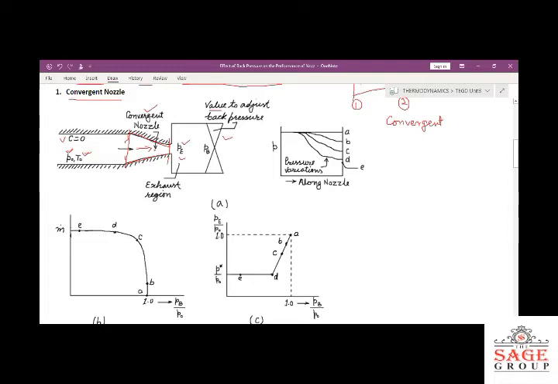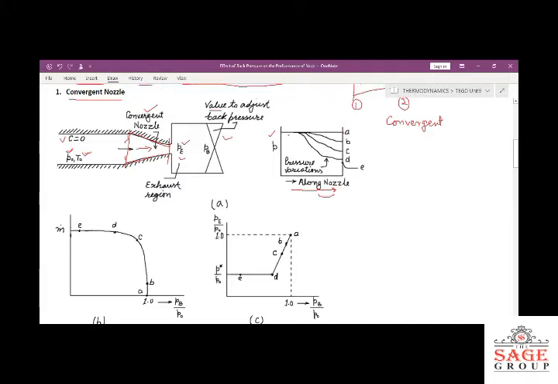This is the function of the nozzle: it converts the pressure energy into kinetic energy. Now see this graph. This direction is along the nozzle, meaning from the inlet section towards the outlet section. Here we are showing the pressure P, and this is the point A.